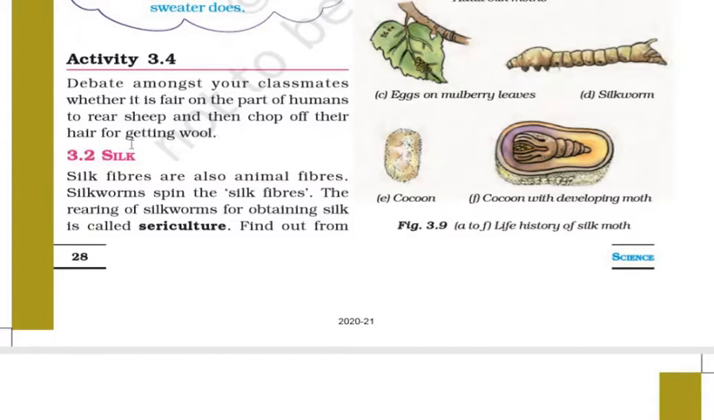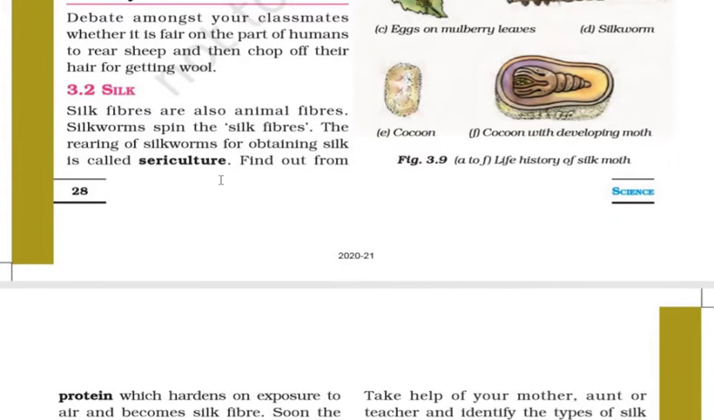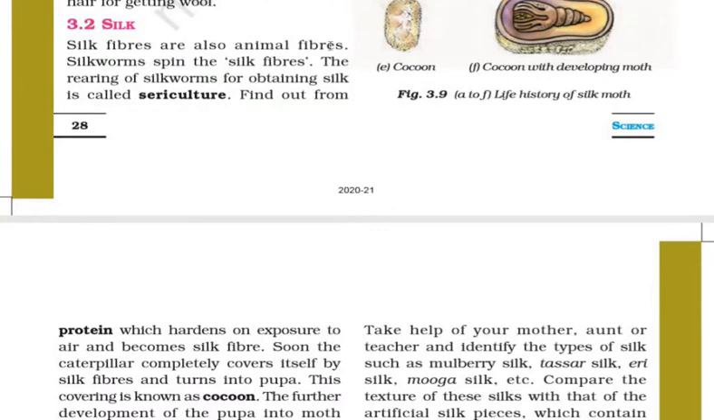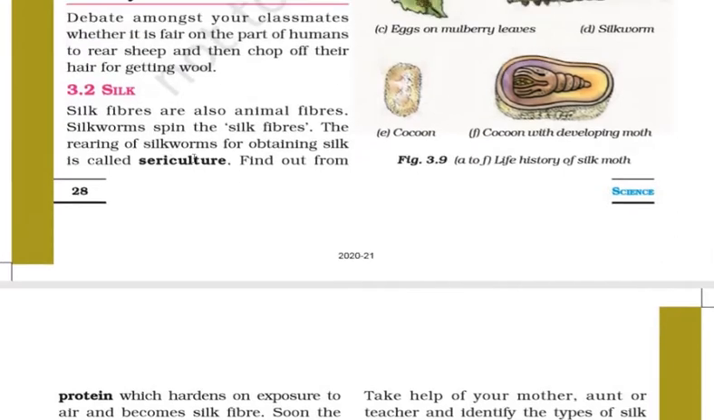Next is 3.2, which talks about silk. Silk is also obtained from animal fiber, so we will read about it. Silk fibers are also animal fibers. Silkworms spin the silk fibers. The rearing of silkworms for obtaining silk is called sericulture. The process of obtaining silk from silkworm is called sericulture.